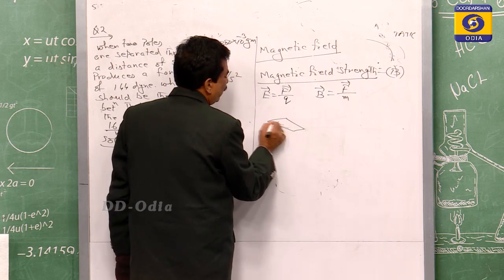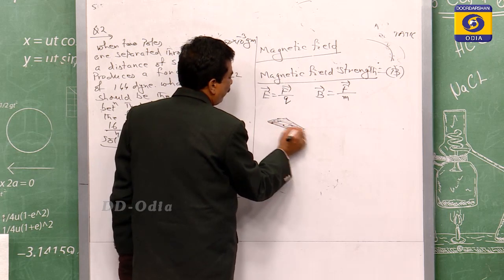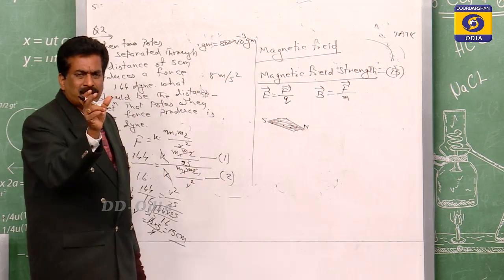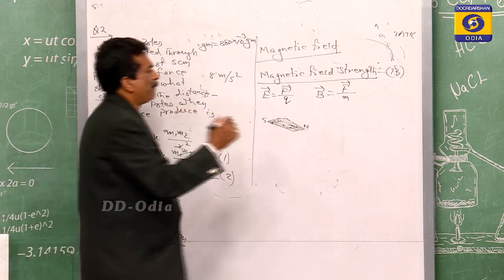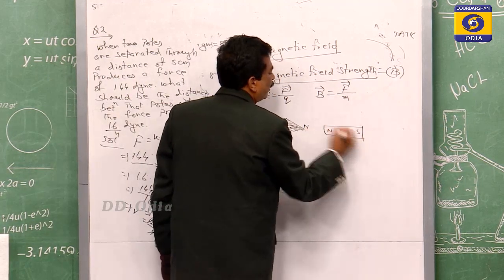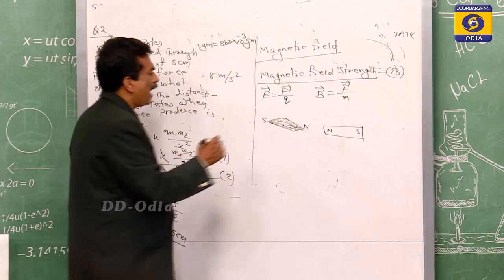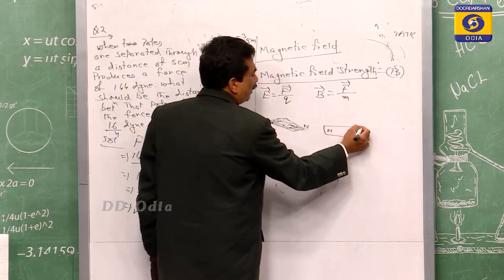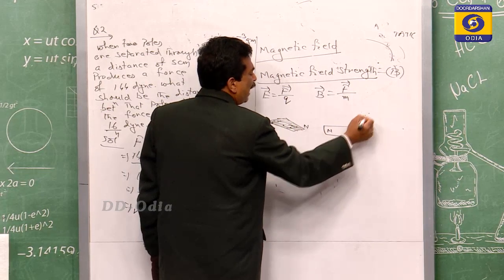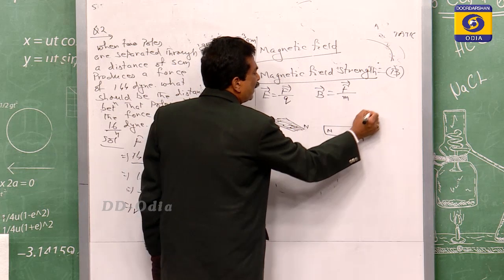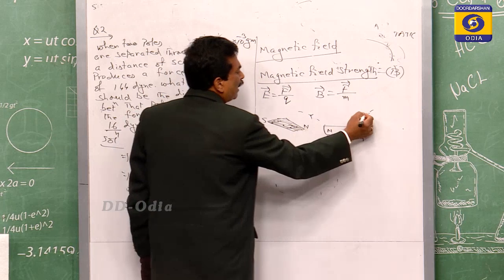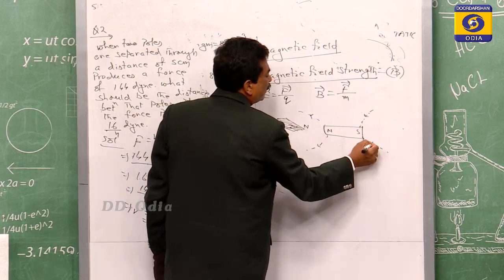This compass needle has its north and south. Just take the compass needle near the magnet, as we have done in the practical classes. If we place the compass needle here, you take those points: from the north it will go out, and at the south it will be here.